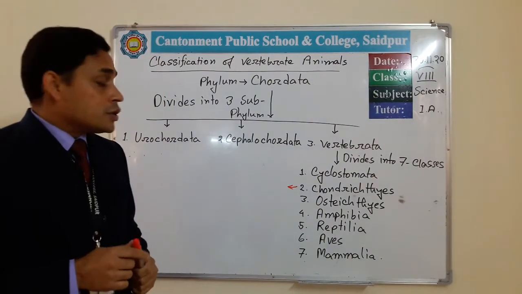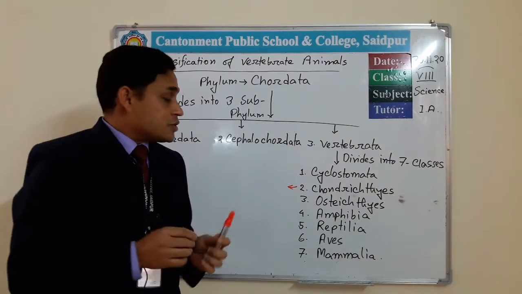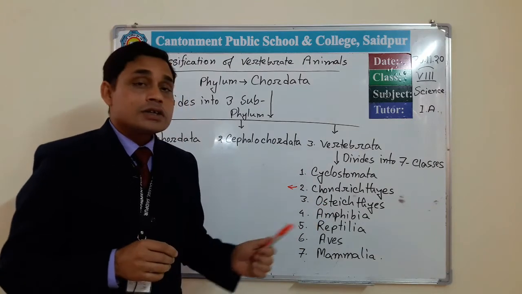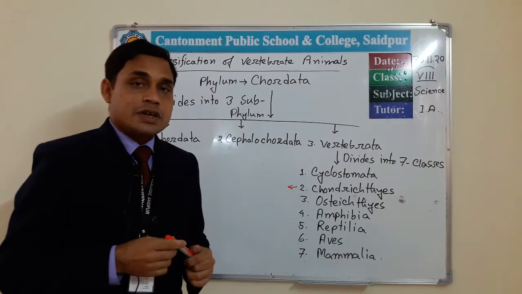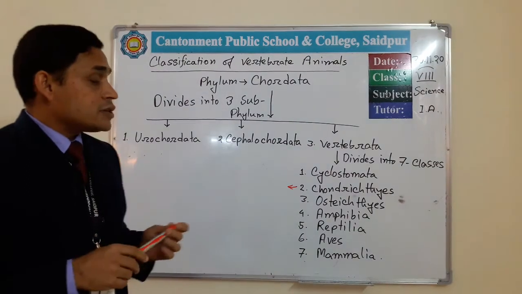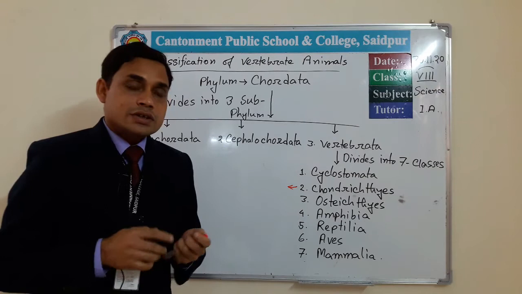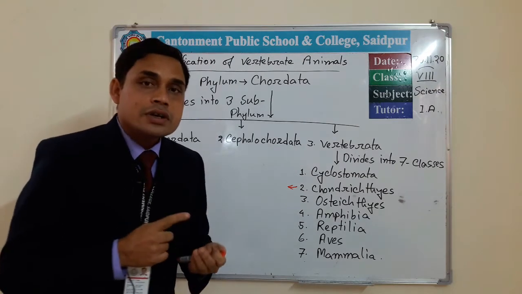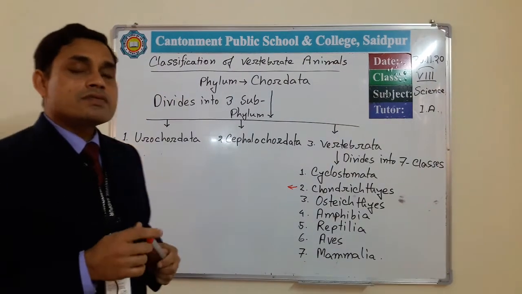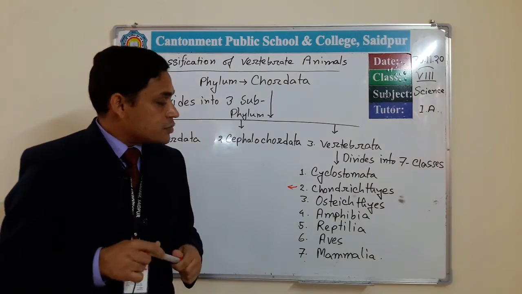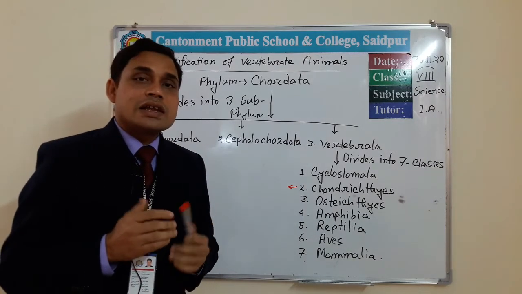The member species of this class are freshwater fishes, and their body is covered by different types of scales like cycloid, ganoid, ctenoid. These are the different types of scales, and some species are scaleless.